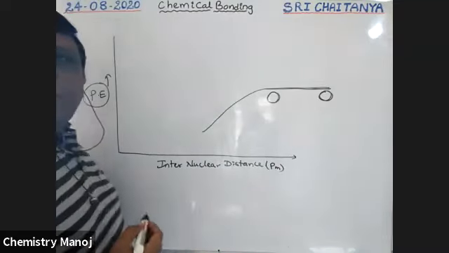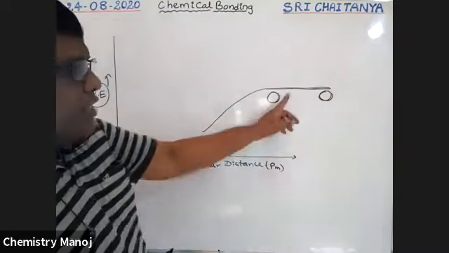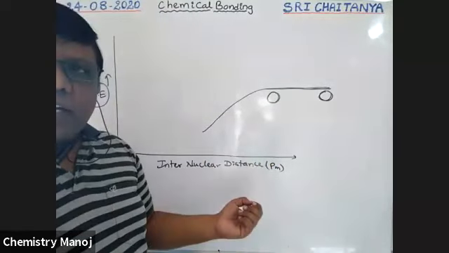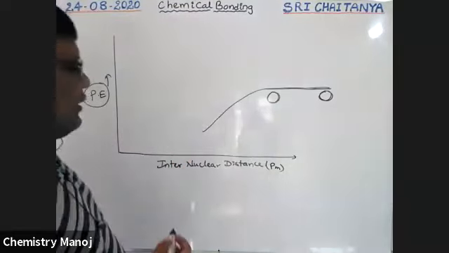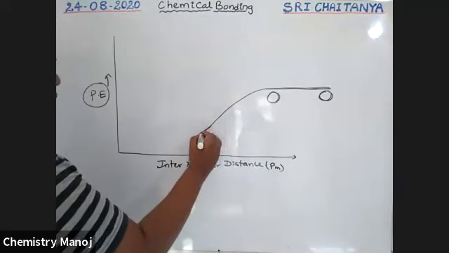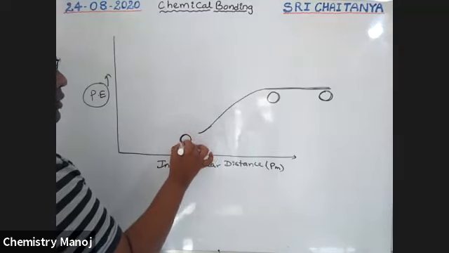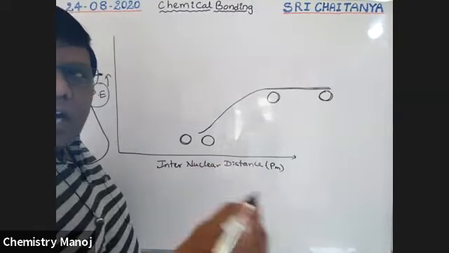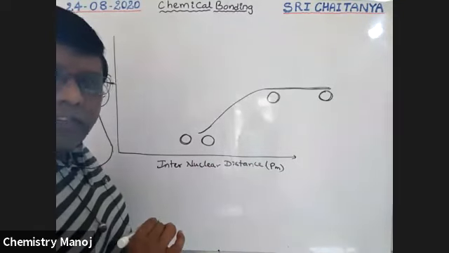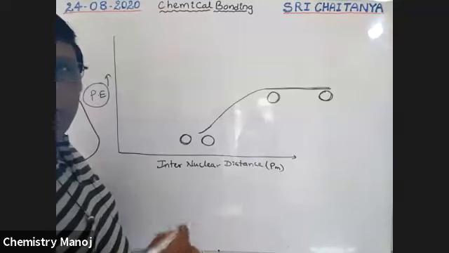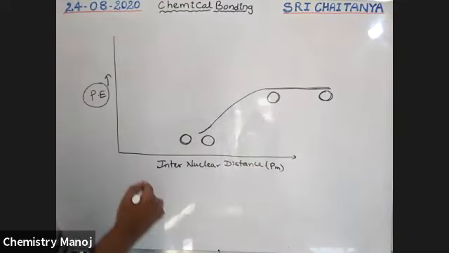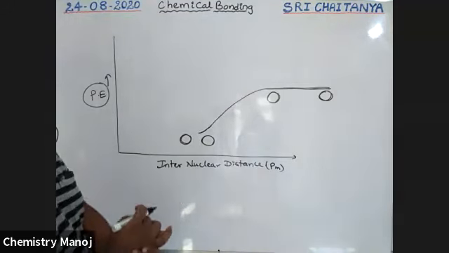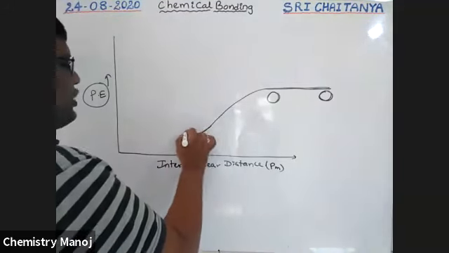Their energy gradually decreases. So that means actually this much energy is there. Because they are approaching each other, energy gradually decreases to a least value. At this position, the equilibrium distance between the atoms exists. Not too much far away, not too much close to each other. Equilibrium distance. So when they are still approaching each other, repulsion dominates. Because of that, their energy gradually increases.